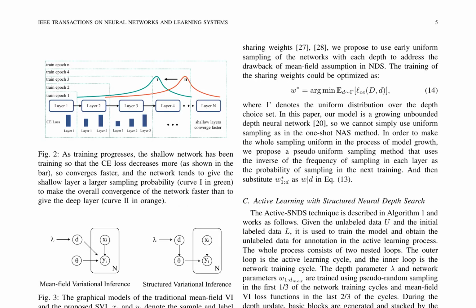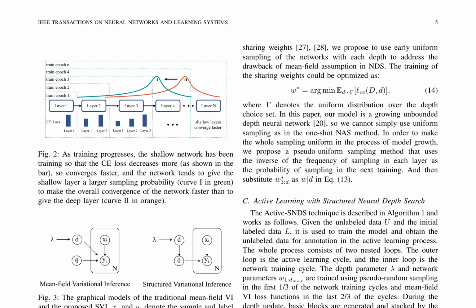In the realm of deep neural networks, training processes are often characterized by shallow layers converging faster than deeper ones. This phenomenon leads to a higher sampling probability for these shallow layers. To better understand and address this issue, we delve into 2 key concepts: meanfield variational inference and structured variational inference.